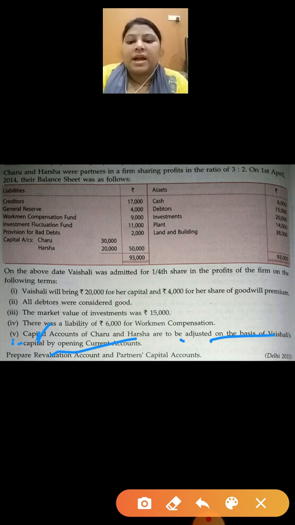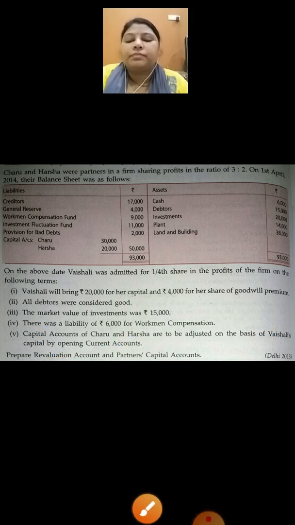Okay, so let's start. But children, remember this thing before starting: before making revaluation account and capital account, first of all you can do the working note. You can do the working note at the last also, but here, for calculation and distribution of premium for goodwill, you have to find out the sacrificing ratio. So first do the working note in which you have to find out the new ratio and sacrificing ratio.